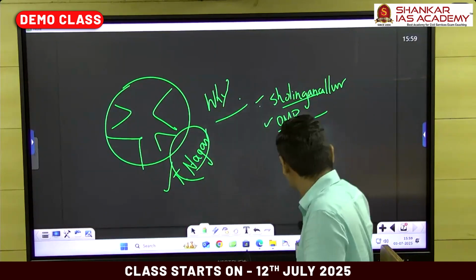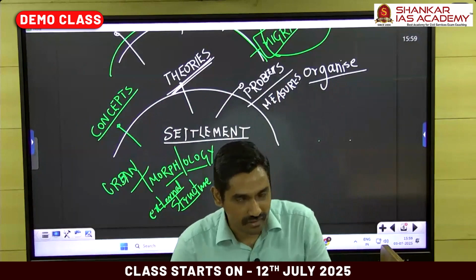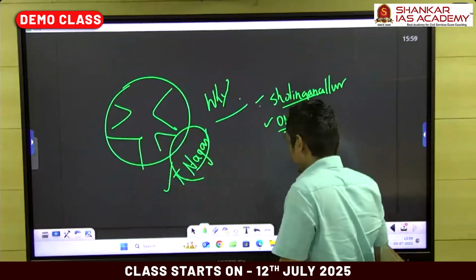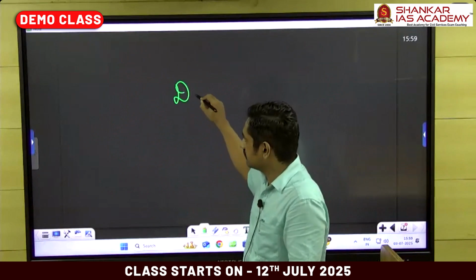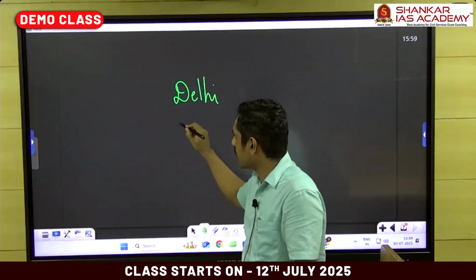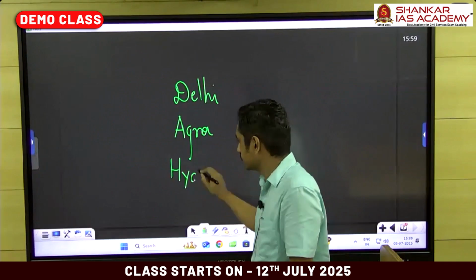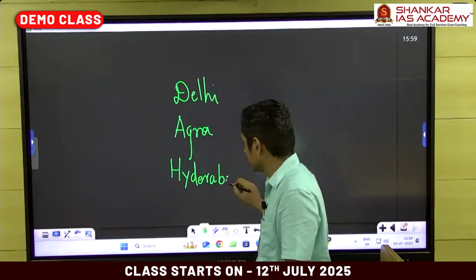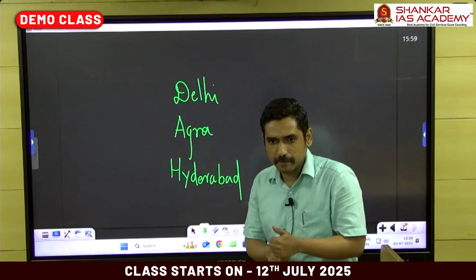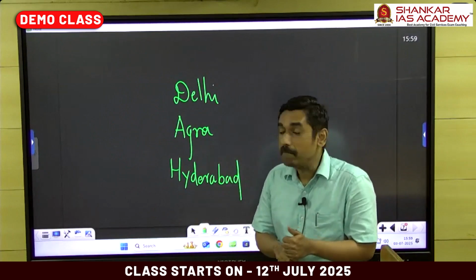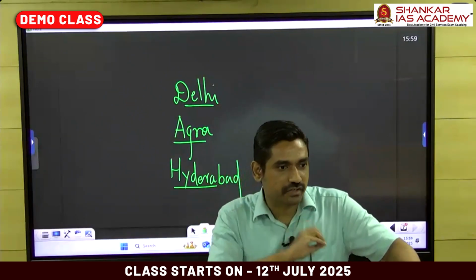You get the idea? Look at the word again: external structure of a city. How does a city look? Fine. Let me ask you this. I'll write some cities. Tell me what is their commonality. Okay, known for tourism, accepted. Very good. So you take all of them, they'll have a specific structure.